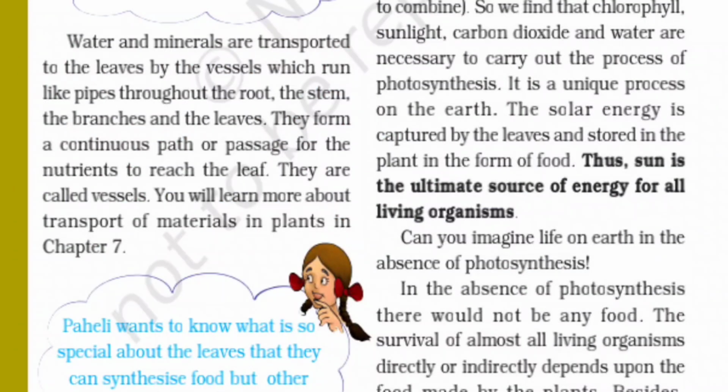Water and minerals are transported to the leaves by the vessels which run like pipes through the roots, the stem, the branches, the leaves. They form a continuous path or passage for the nutrients to reach the leaves. They are called vessels. You will learn more about transport of materials in plants in chapter 7.